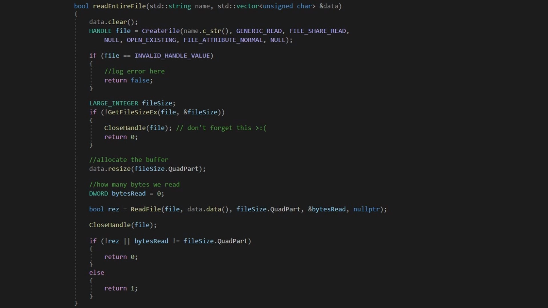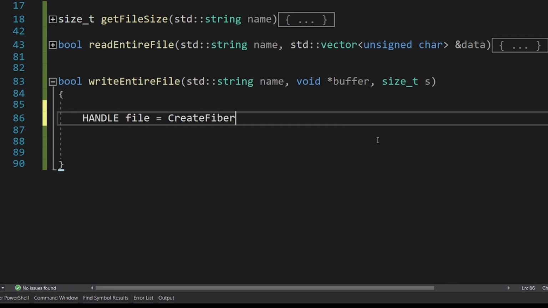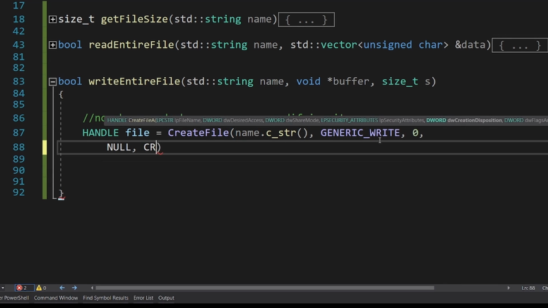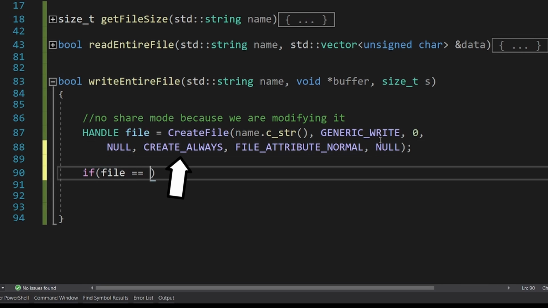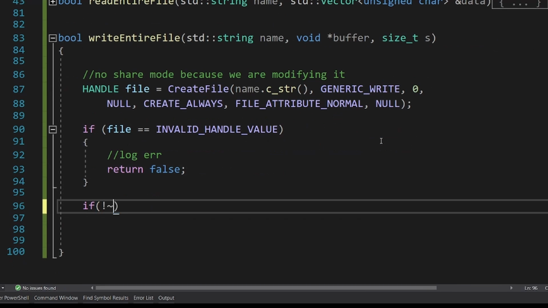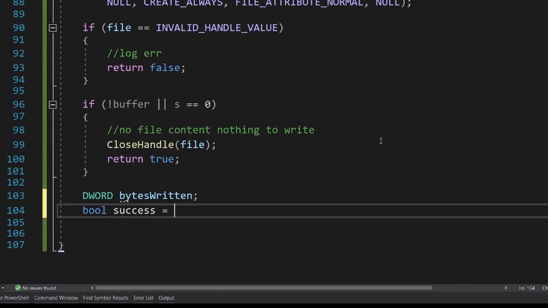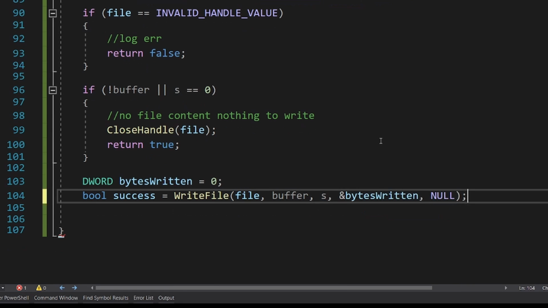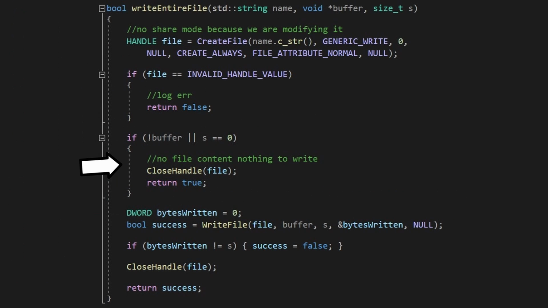Now let's implement write entire file. The process is similar, but we have to pass the CREATE_ALWAYS flag when opening the file. This means that the function will open or create a new file if needed. There is also the option CREATE_NEW that will create a new file or fail if it already exists. Next we check if the size is not 0 and we call WriteFile, checking if we wrote all the bytes, and don't forget to close the handle.